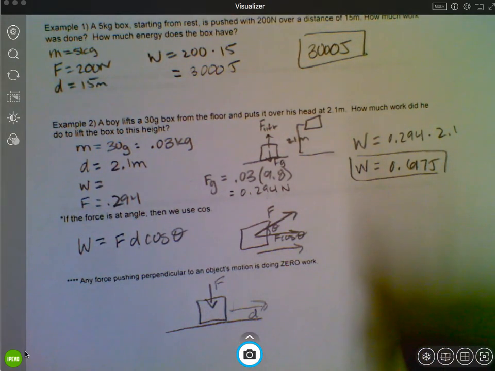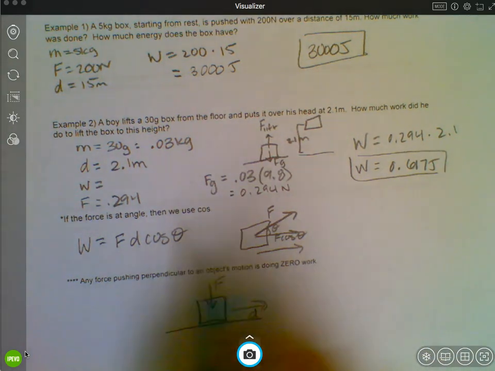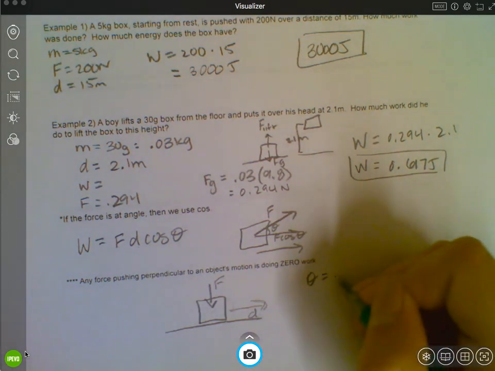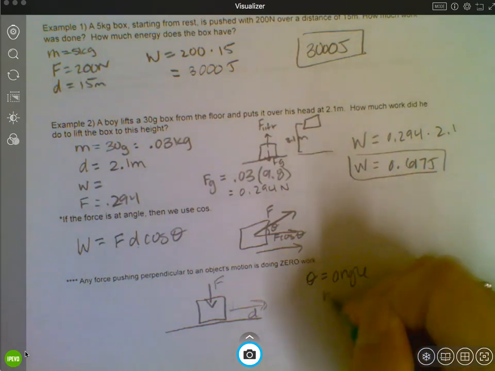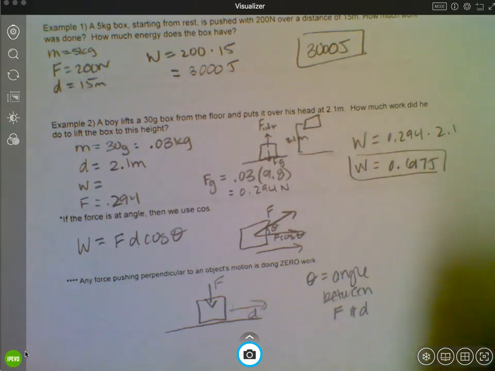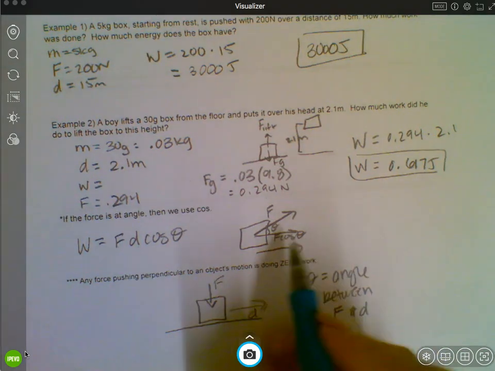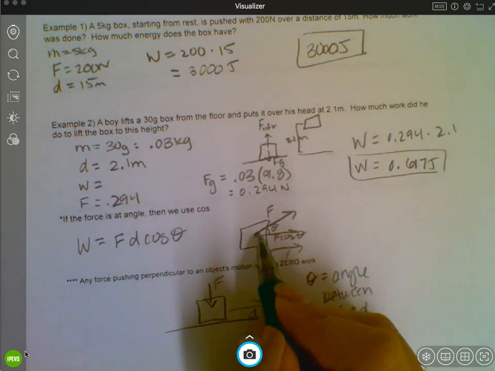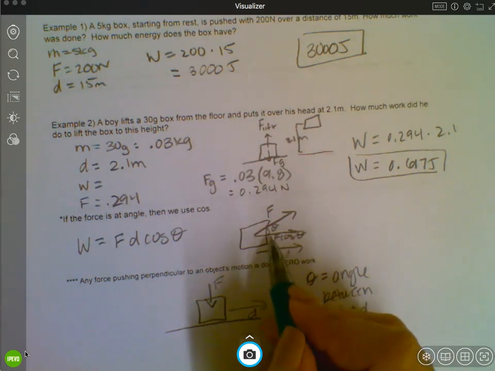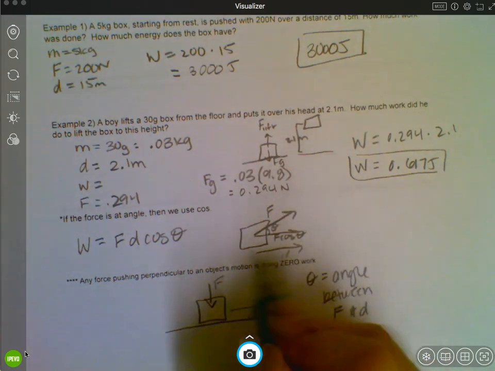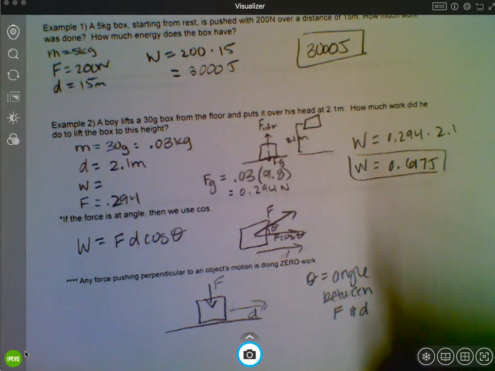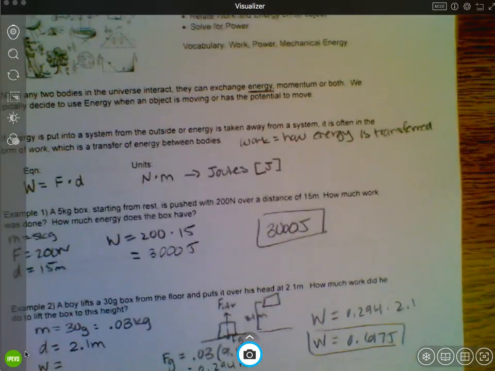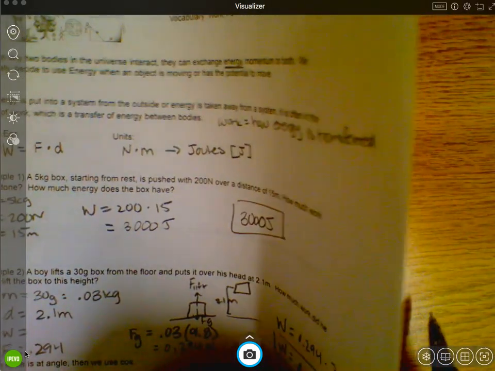So if the displacement is to the right and the force is down, this angle is 90, cosine of 90 is 0. Okay, so this theta, I'm going to note that, theta is the angle between the force and the displacement. Okay, and same thing here, right? If this is the displacement here, that horizontal line, then theta is the angle between the force and the displacement. Okay. All right, let's go ahead and flip this here.